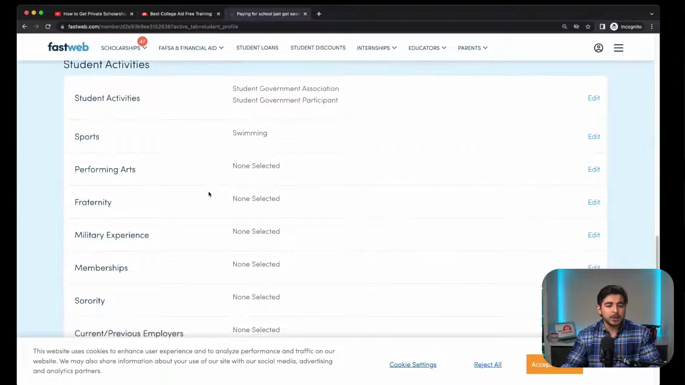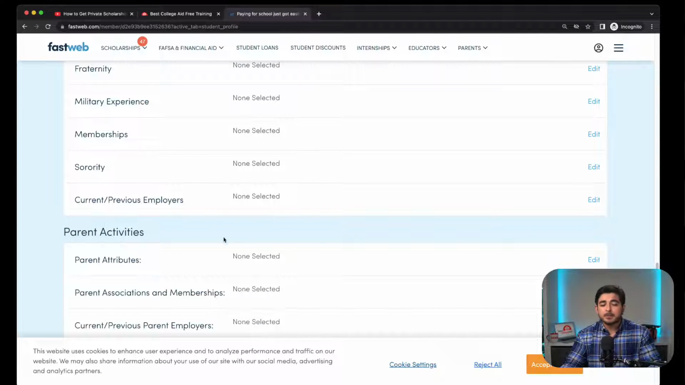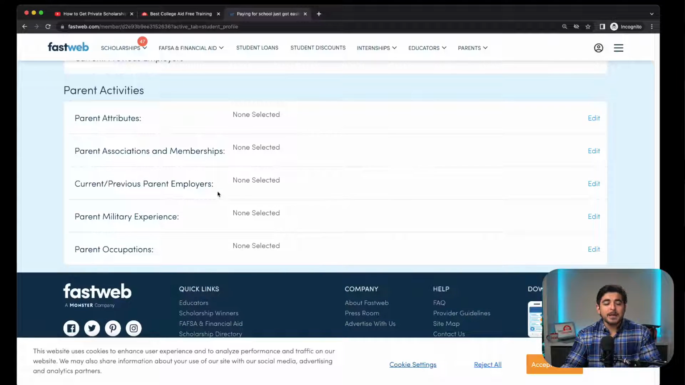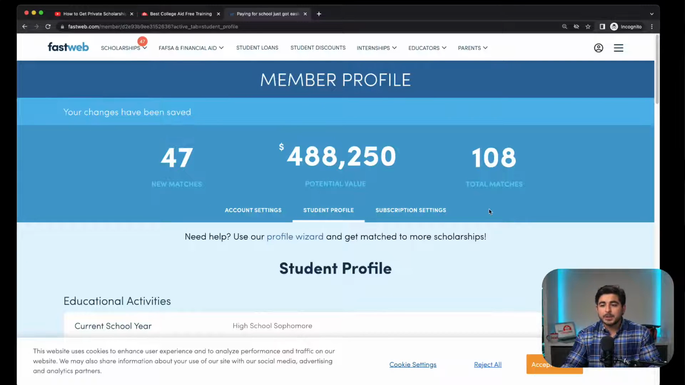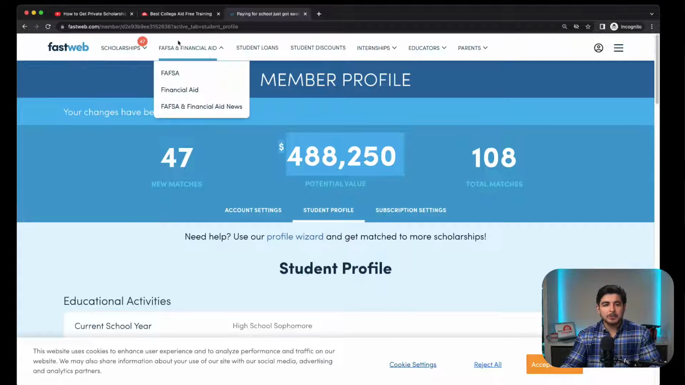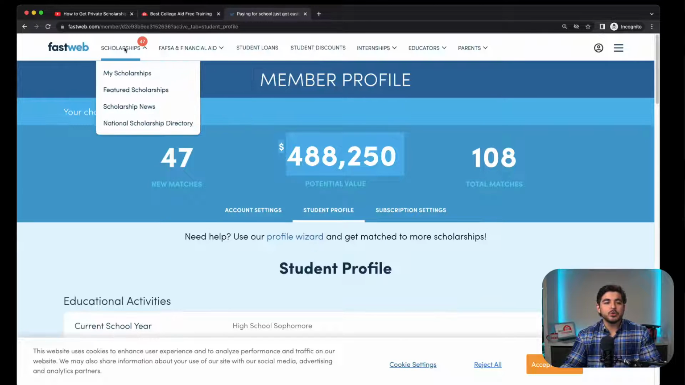Let's see. Performing arts, fraternity, military experience, parent attributes. Okay, so for right now, let's put a pause on adding more criteria. I mean, we already added like 40 something new matches, and we went from $375,000 in potential value to almost 500,000. So the next step would be to go to scholarships, my scholarships.